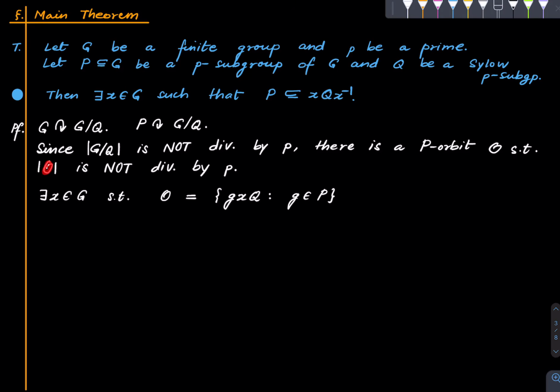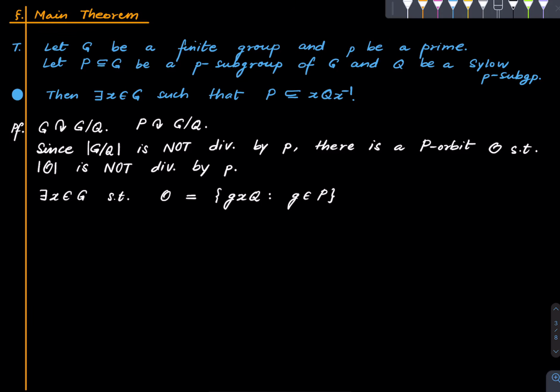If O is a P orbit, there is an element here whose translates by elements of capital P constitute that orbit. So what are the elements here? The elements here are cosets of Q. So there is some group element such that the corresponding coset of Q, if you translate by elements of P, you get the entire orbit O. So there is such a group element.